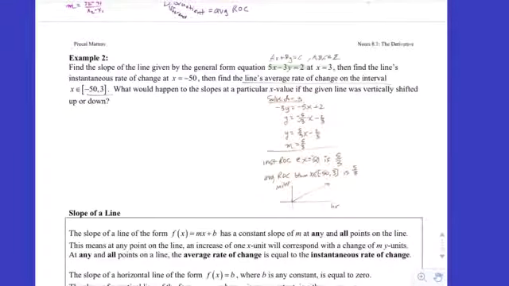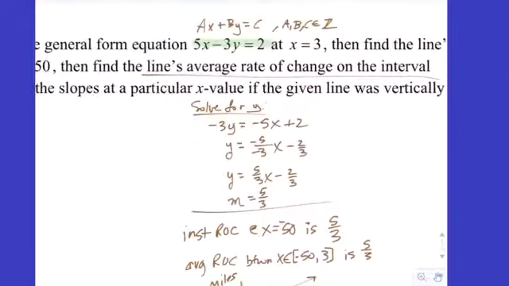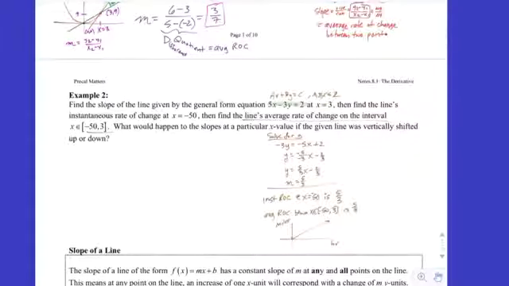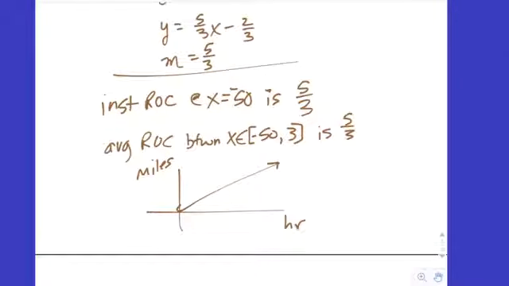Very boring, though. What would happen to the slopes at a particular x value if the given line were vertically shifted up or down? What would happen to the slope? Stays the same. What do we call those lines? Parallel. And parallel lines have the same slope. So it doesn't really matter what the starting value is, if you started at home or at your neighbor's house. That's just the y-intercept. The y-intercept is your starting position. If you're still driving at 60 miles per hour the whole time, it doesn't affect your rate of change, okay?